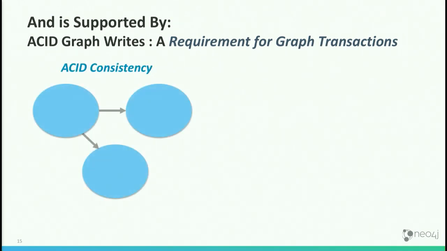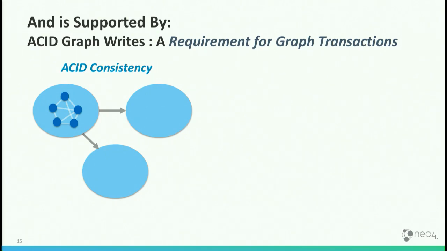But if you look at graphs, they're unique compared to, let's say, data that's stored in other NoSQL databases, in that little thing that I just animated, that little subgraph, that data all goes together. And it might be as simple as one relationship, and I know this relationship connects two different nodes, and I know that those three things go together. The relationship without either node doesn't make sense. You don't want a relationship that doesn't point to anything.